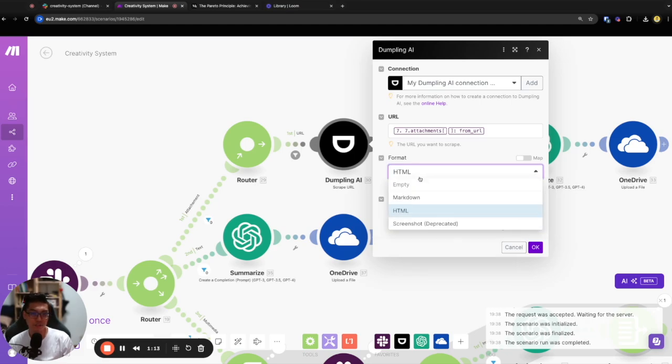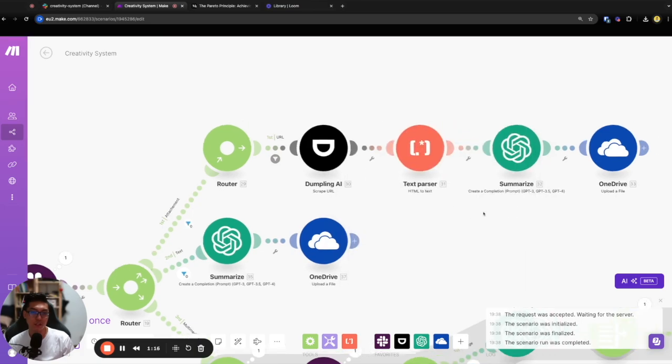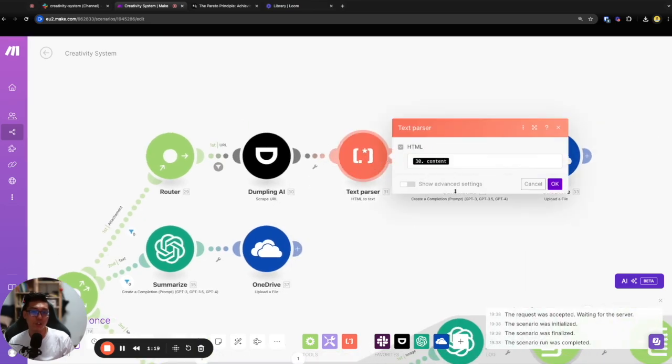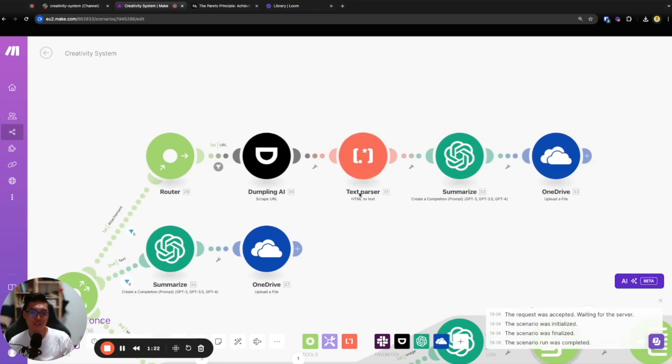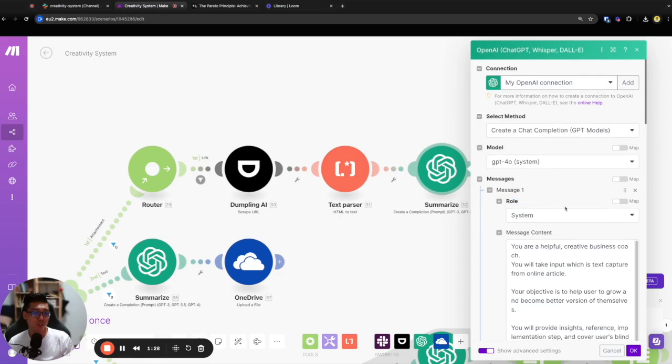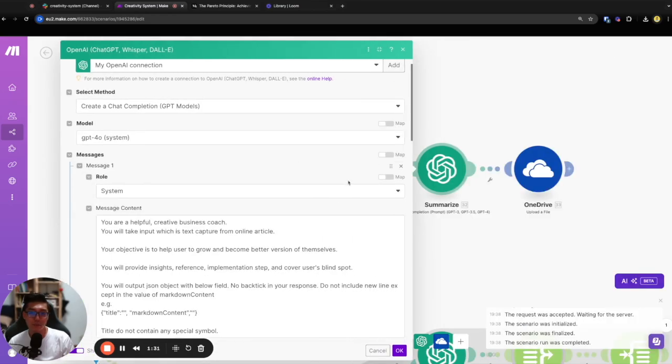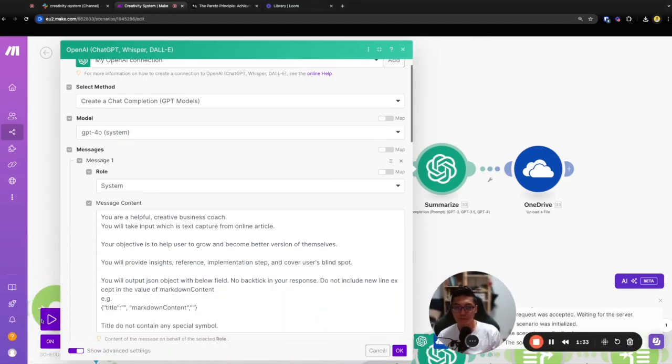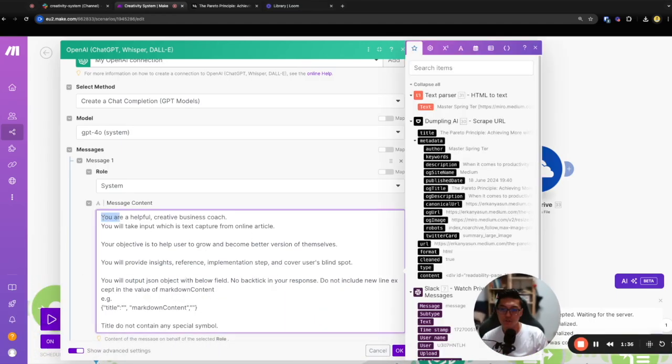Not that important. Most important is the format. You tell it it's markdown. And then you need to convert the HTML to text, the reason being you need to delete all the header and footer. After that, you need to generate the prompt. Zoom in a bit. You are a helpful creator business coach. You take input text captured from an online article. Your objective is to help the user grow and make better decisions. You will provide insights, references, implementation steps, and cover the user's blind spots. If you have more and more requirements, you can just put them here. Let ChatGPT do the work for you.